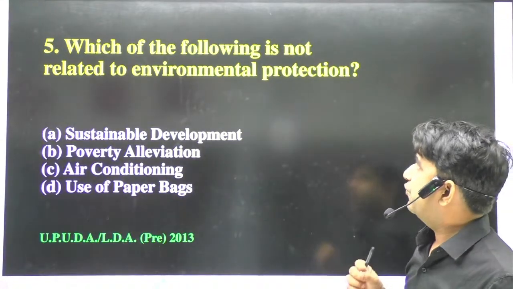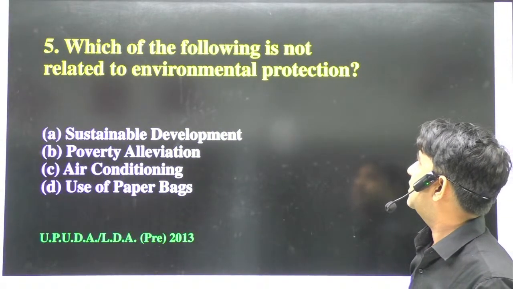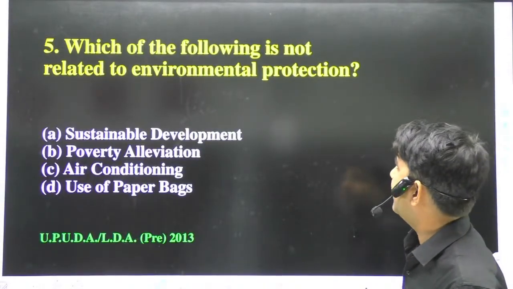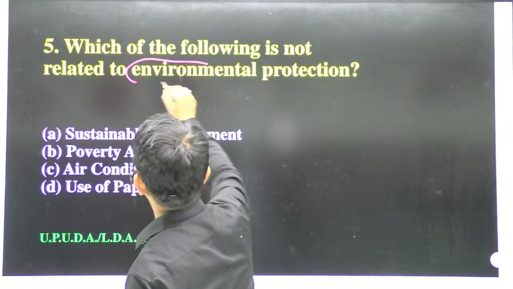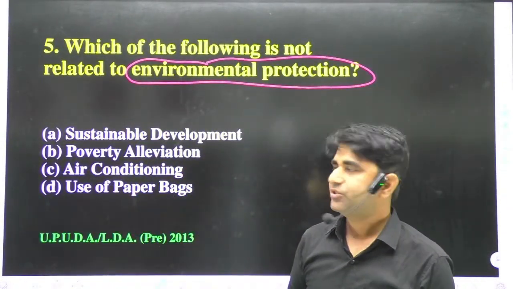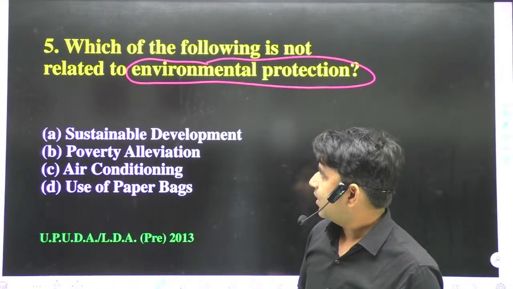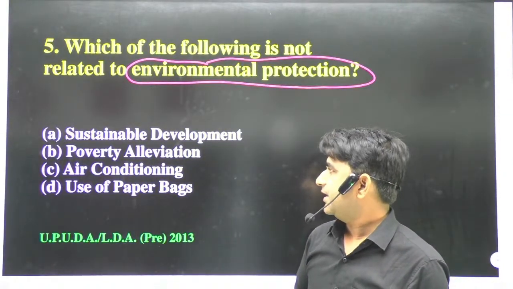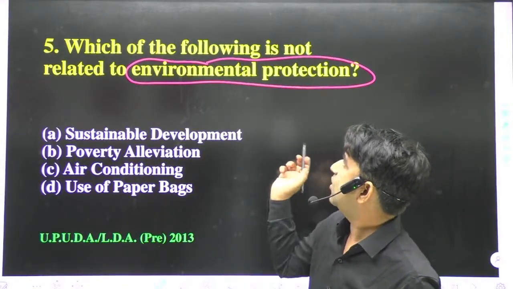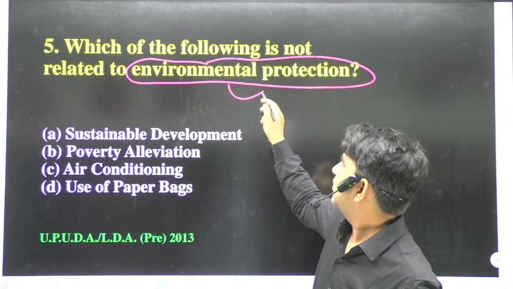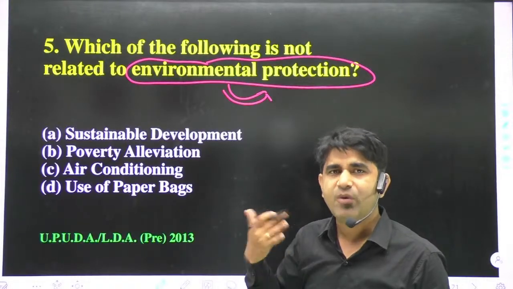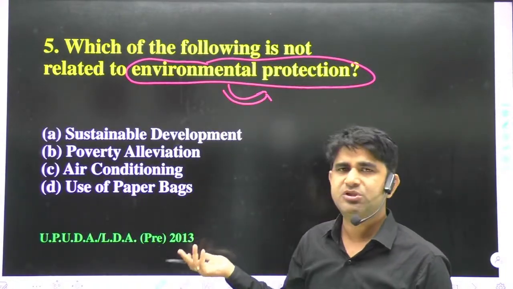Next question is, which of the following is not related to environmental protection? We have to discuss environmental protection. Options are: A, sustainable development, B, poverty alleviation, C, air conditioning, D, use of paper bags. Which of the following is not covered in environmental protection? So now you can eliminate some options, then you can find the answer.